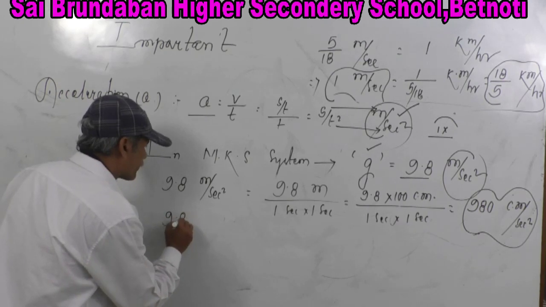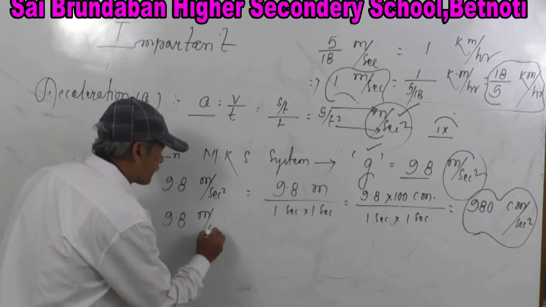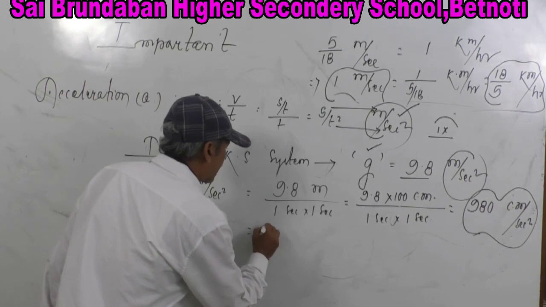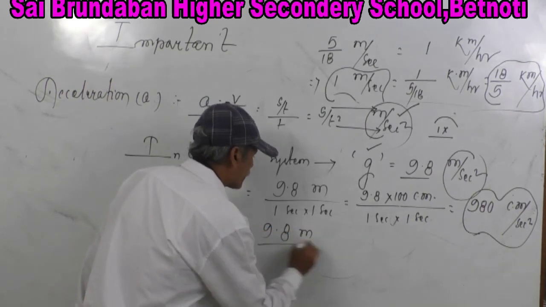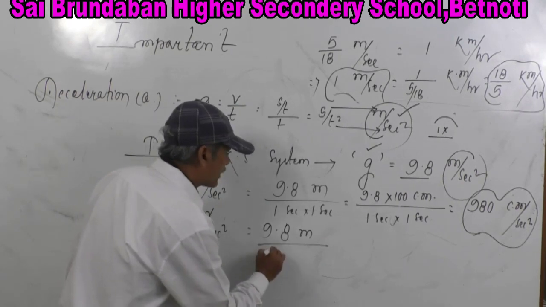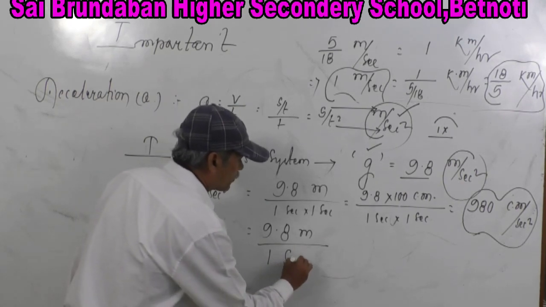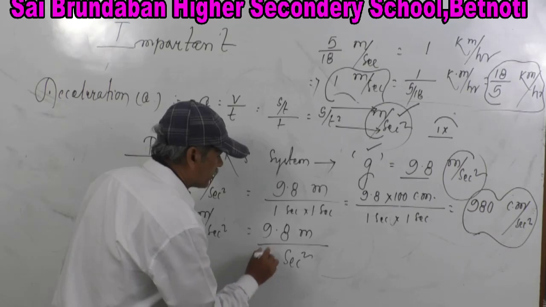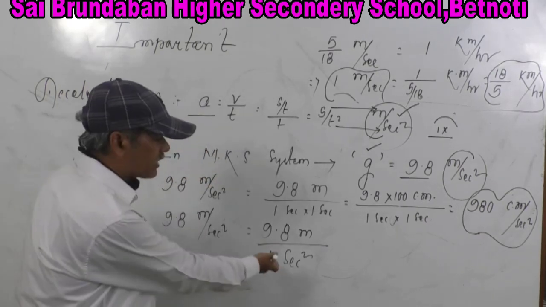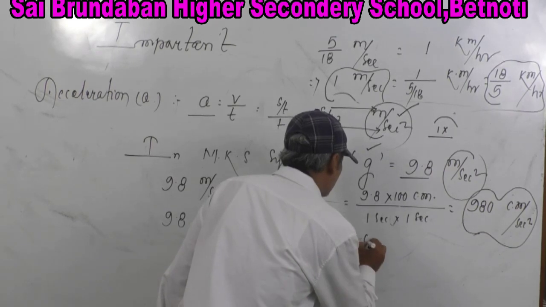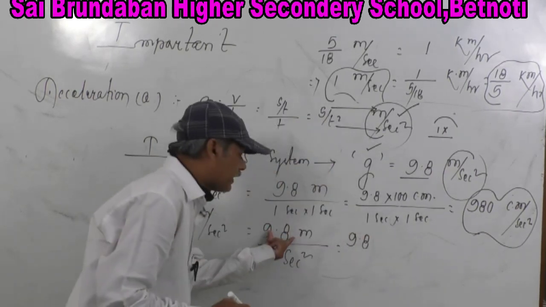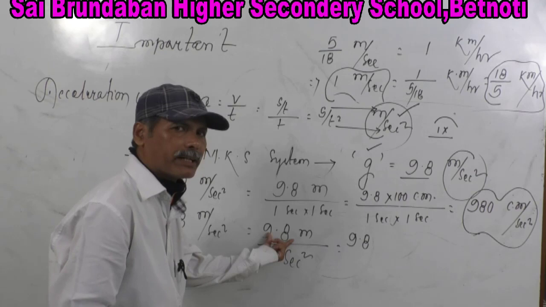So let's start now. How much is it in the FPS system? 9.8 meter per second square. So it is 9.8 meter whole divided by 1 second square. You may directly write 1 second square, no problem. 1 meter is equal to 3.28 feet. Unless you use the conversion frequently, you cannot recall the things. So 1 meter is equal to 3.28 feet.